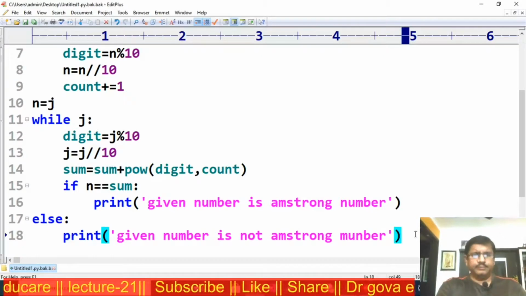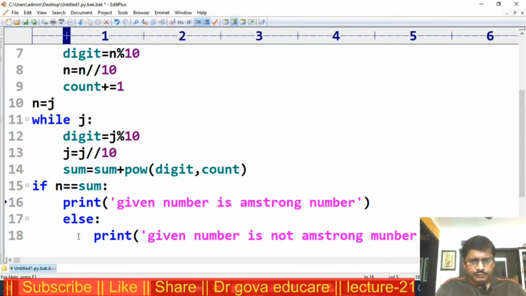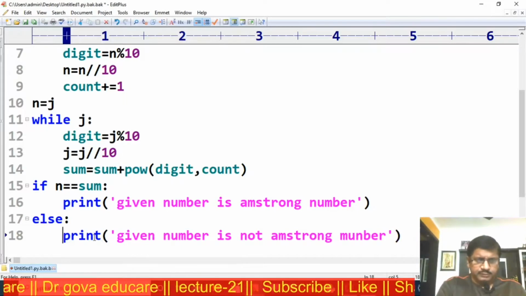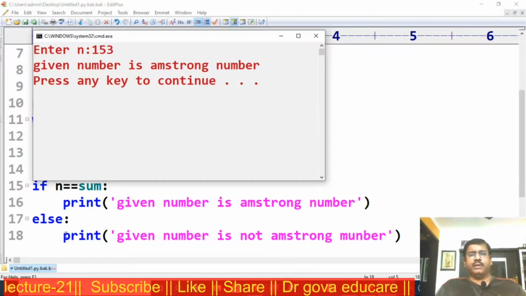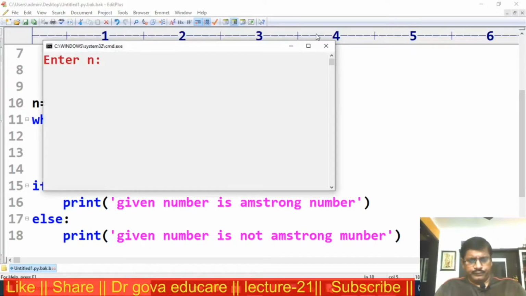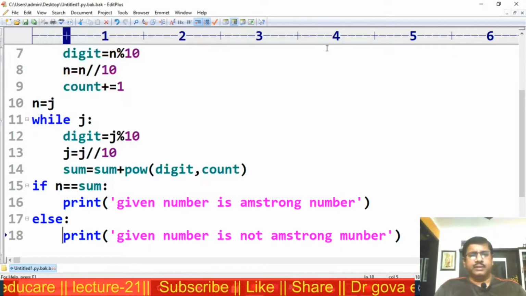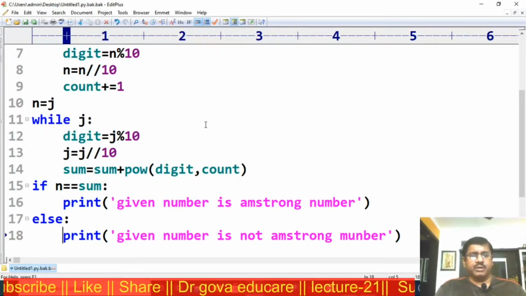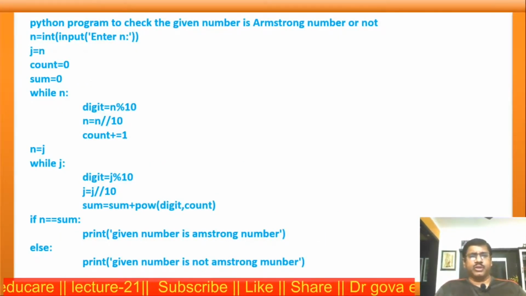This is the program. For calculating, given number is Armstrong number, given number is not Armstrong number. This is the program to check whether the given number is Armstrong number or not, a Python program.